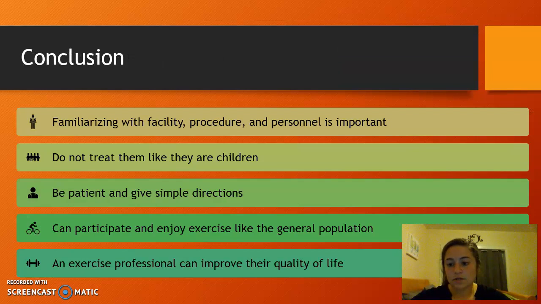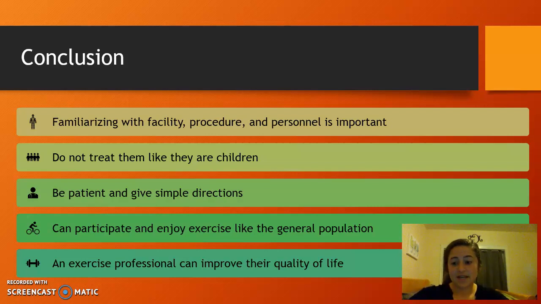In conclusion, some important things that I want you to take away from working with people with intellectual disabilities. One of the most important things is familiarizing them with the facility, the procedure, and the personnel. It's super important for them to do well and enjoy it and not feel overwhelmed.